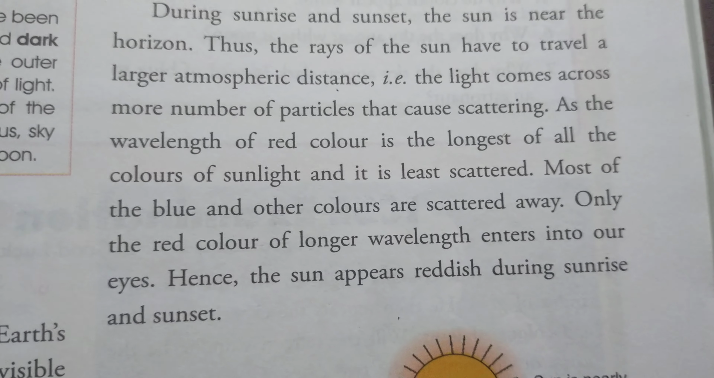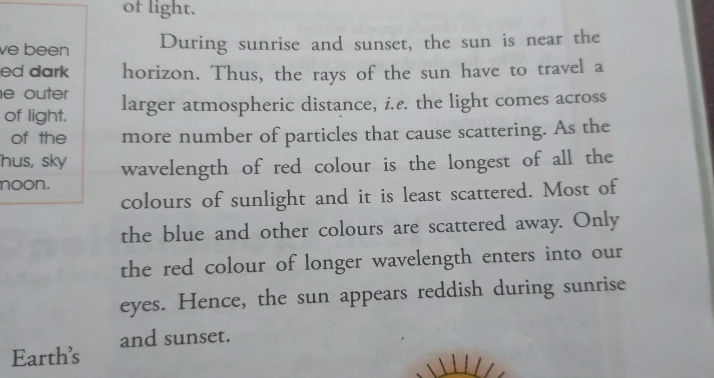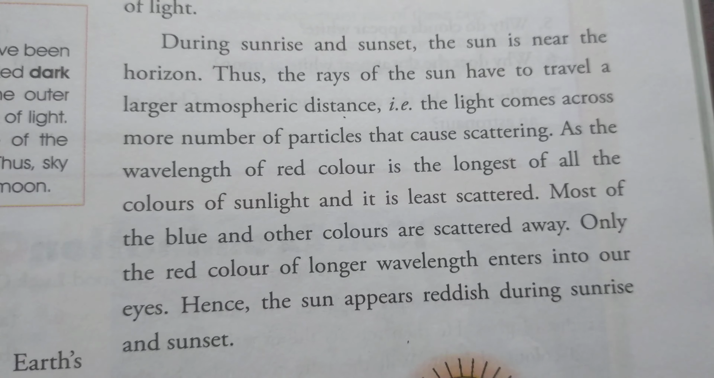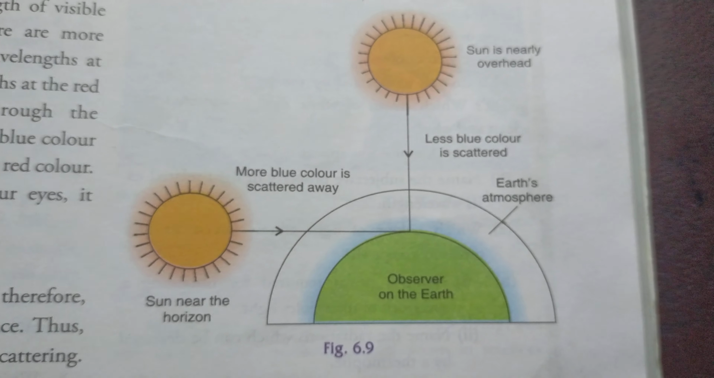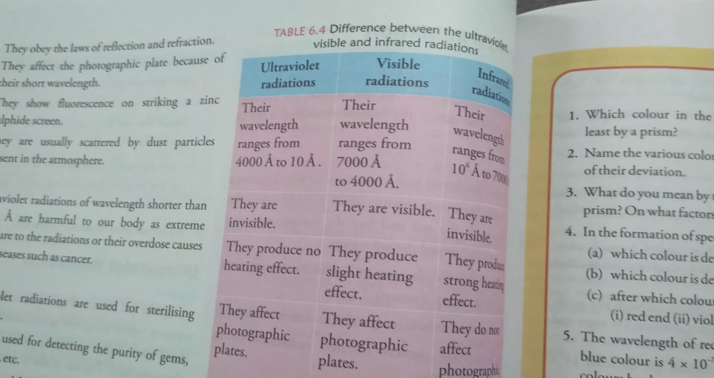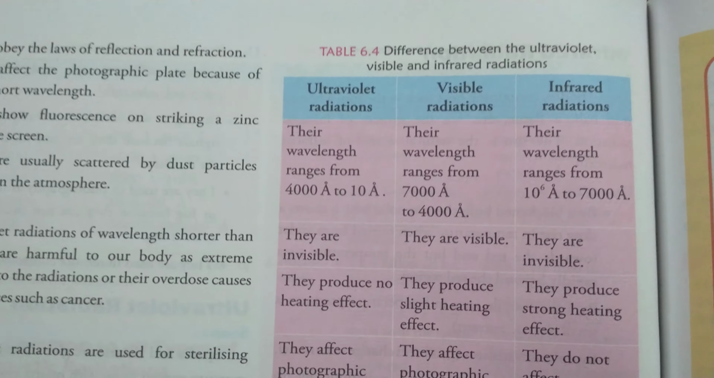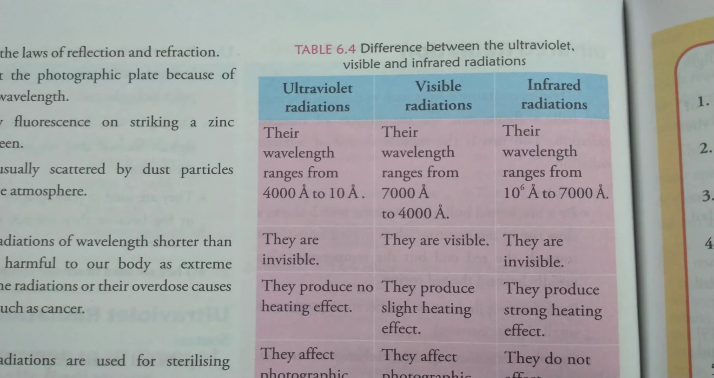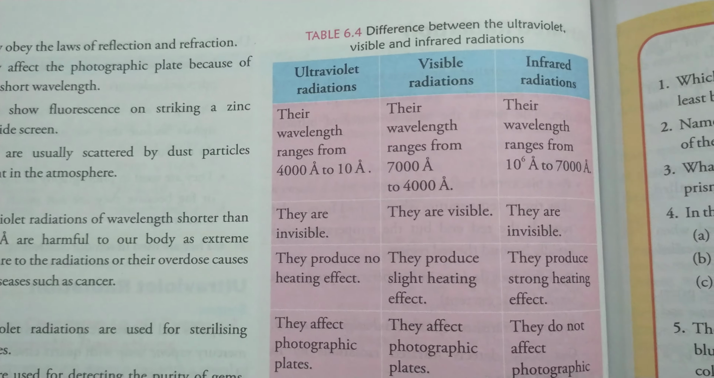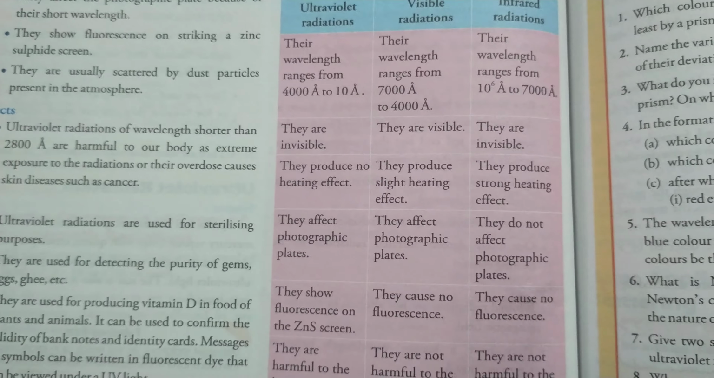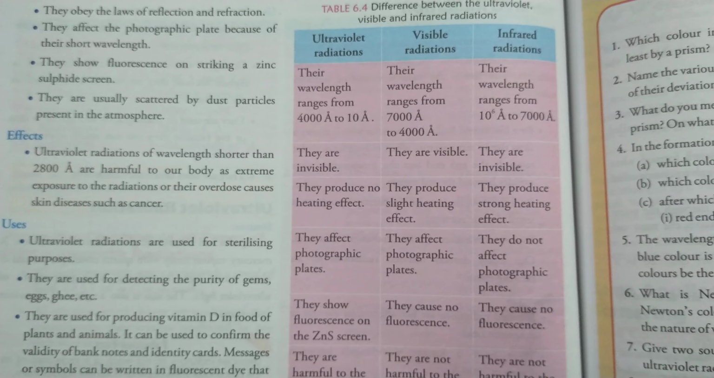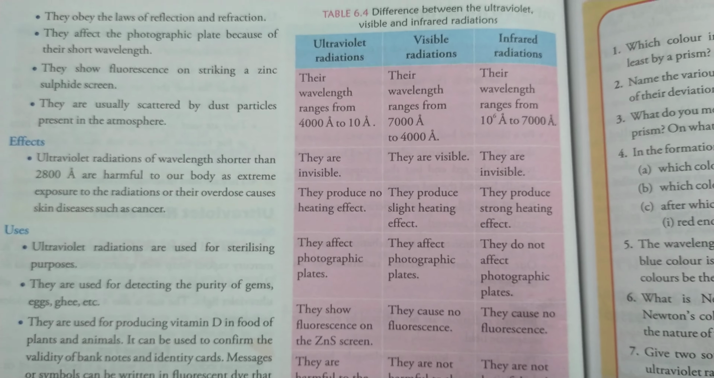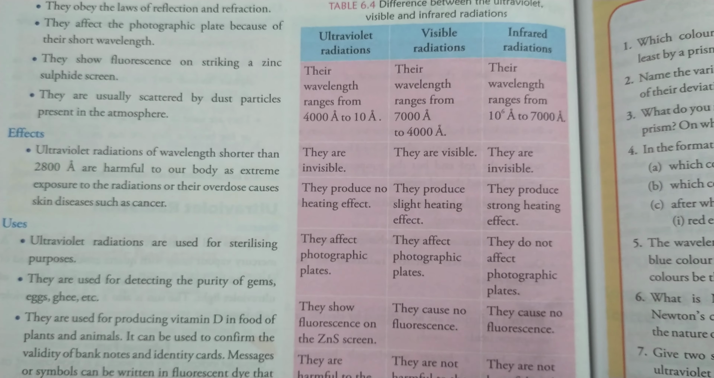So these two questions are very important. You need to write these answers in your exercise book along with the diagram. You also need to write the differences between ultraviolet, visible and infrared radiation. In the previous class we have gone through the spectrum. So there you have to write this note: ultraviolet, that is UV radiation, visible radiation and infrared radiation.